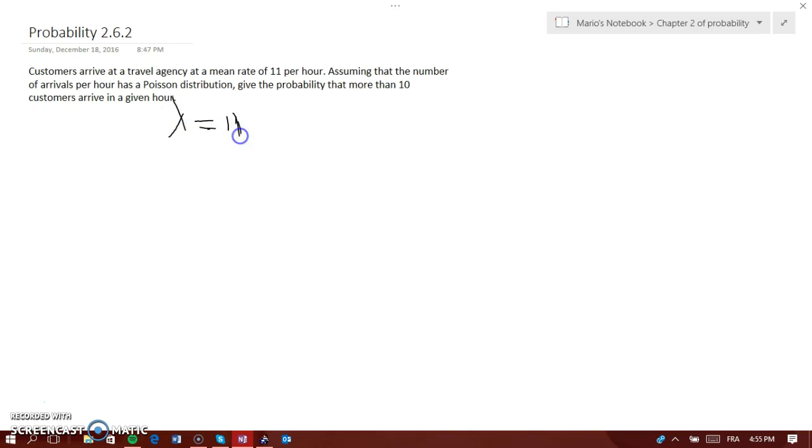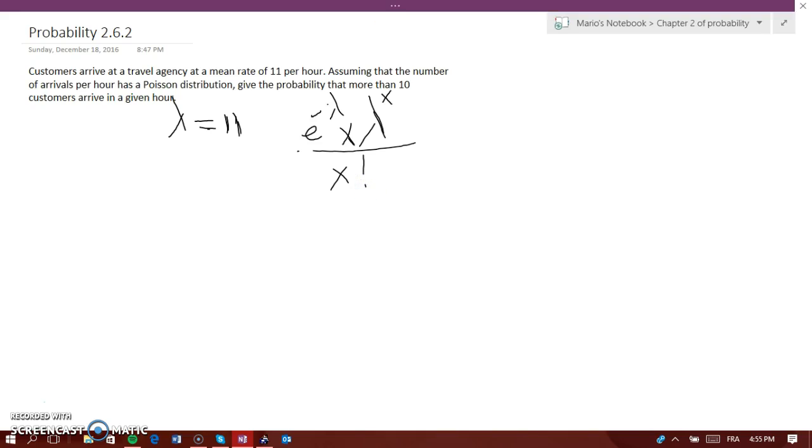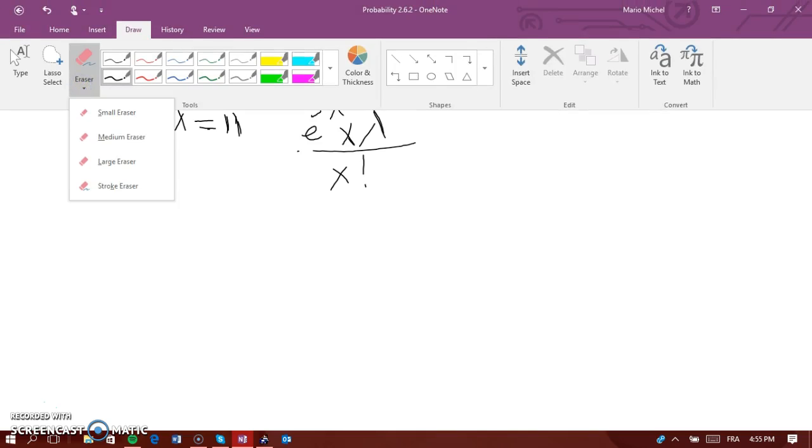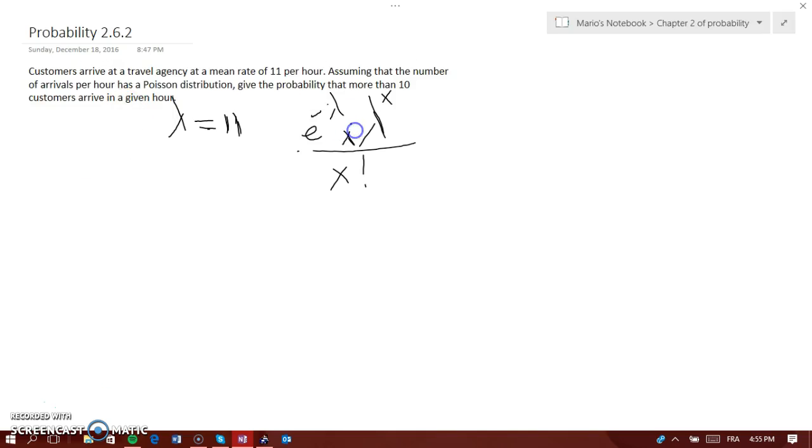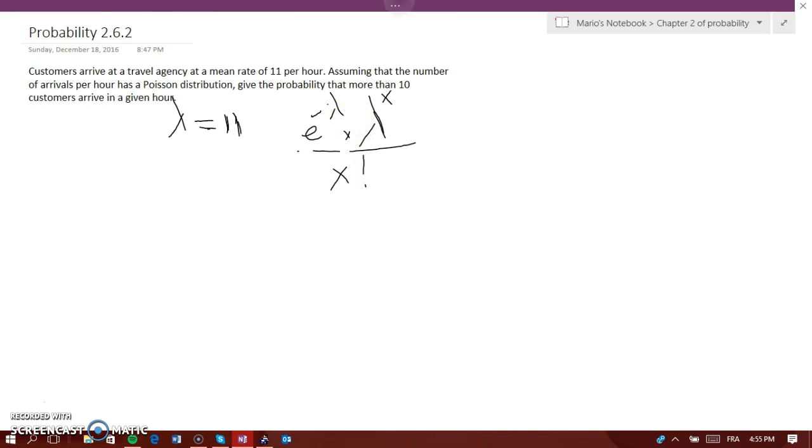The second thing we know is that the formula for a Poisson distribution is e to the negative lambda times lambda to the power of x over x factorial. Let me make this x a little smaller.